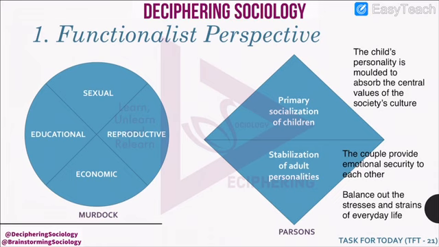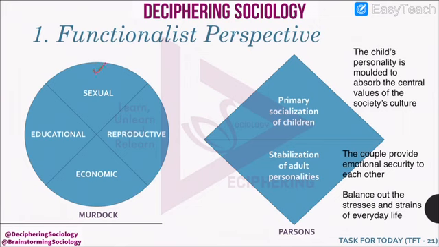There are many thinkers who have studied family. The first one is the Functionalist Perspective. They have seen the functions of family to the maintenance of social order. And the first thinker is Murdoch. He says that family performs 4 functions. First one is sexual, second one is reproductive, third one is economic, and fourth one is educational.